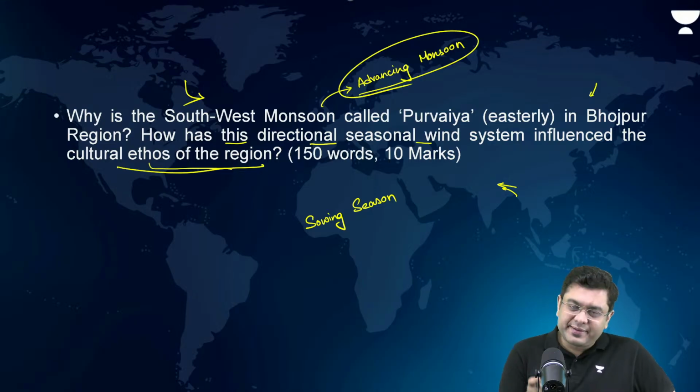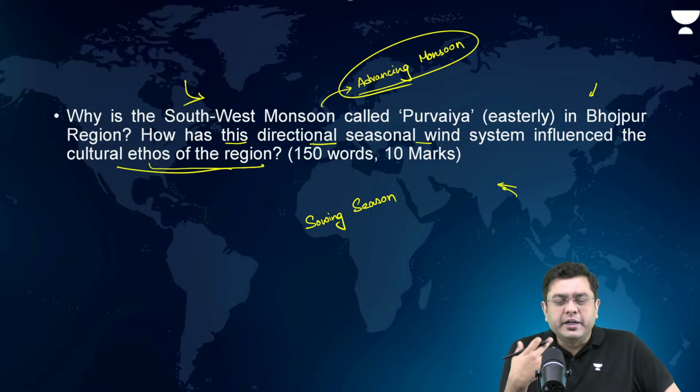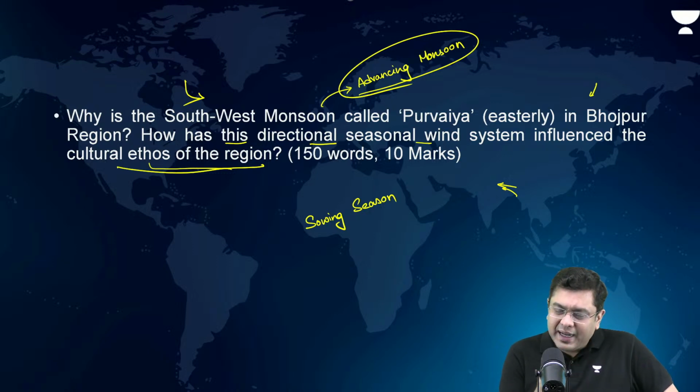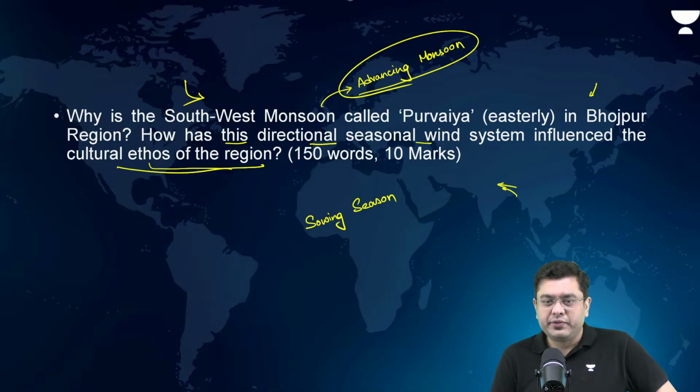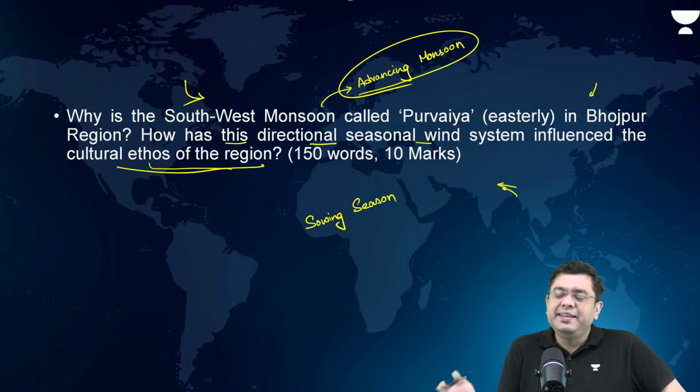Then it marks the onset of the conditions of fertility and life provider. So, like that, you can talk about the cultural ethos. The sowing festivals, Tej, that is where it comes in. Shravan, that is where it comes in. So that is the season. The Shravan season is marked by pilgrimages, etc.